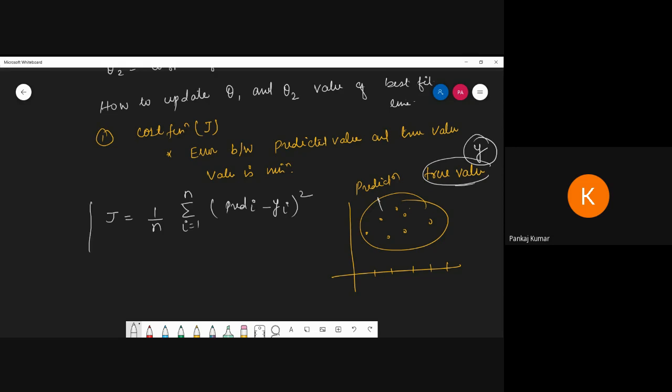This is the cost function to minimize. That means root mean square error method, for finding the minimization of theta 1 and theta 2 for the best line.